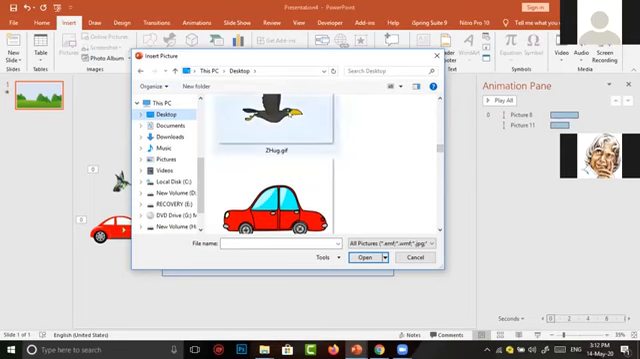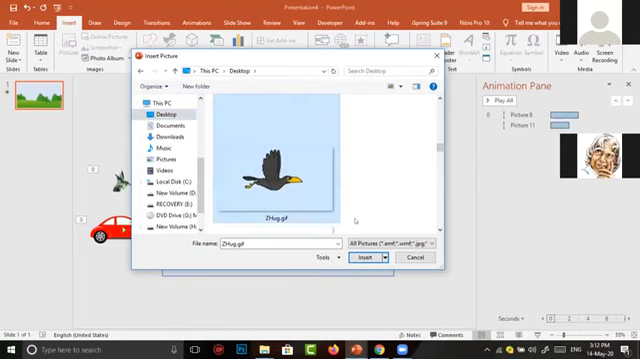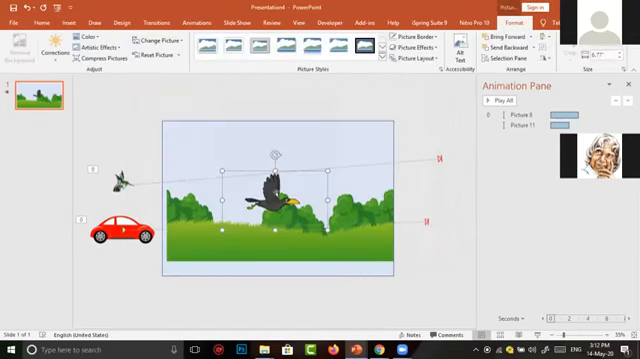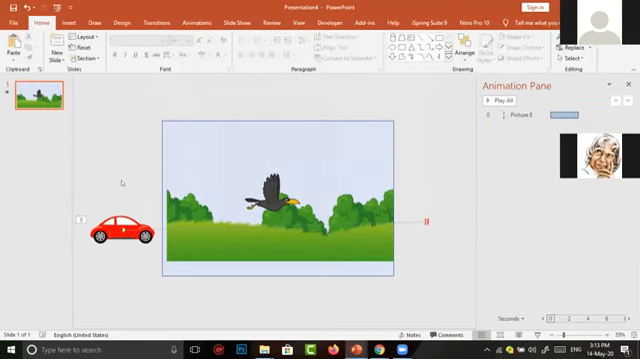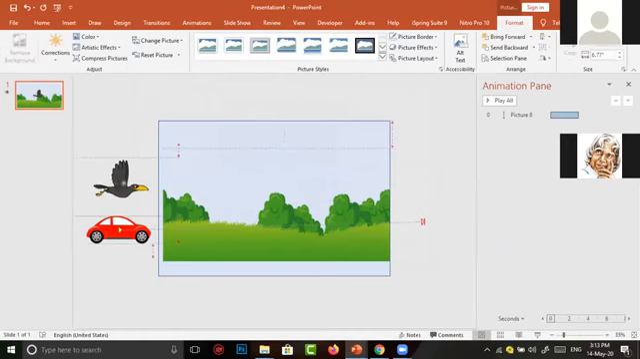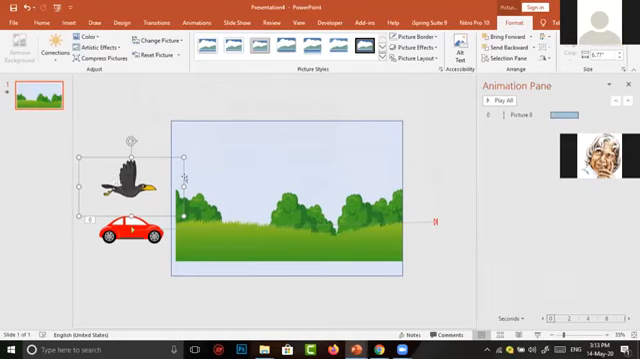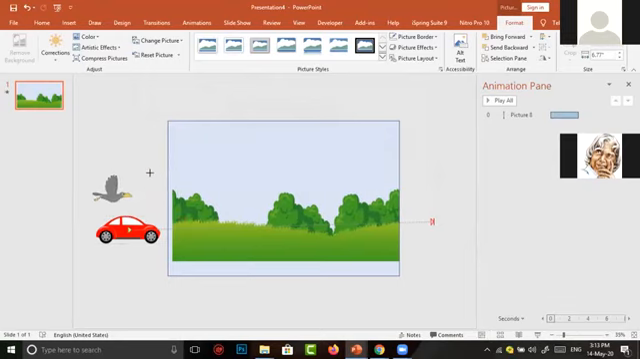This is the image we have downloaded for this scene. I click on it and just tap on the insert button. The bird has come to our scene. Now I am going to the previous bird and simply click on delete. Now I bring the bird to the left of our slide. Then I want to resize the crow into a smaller one.